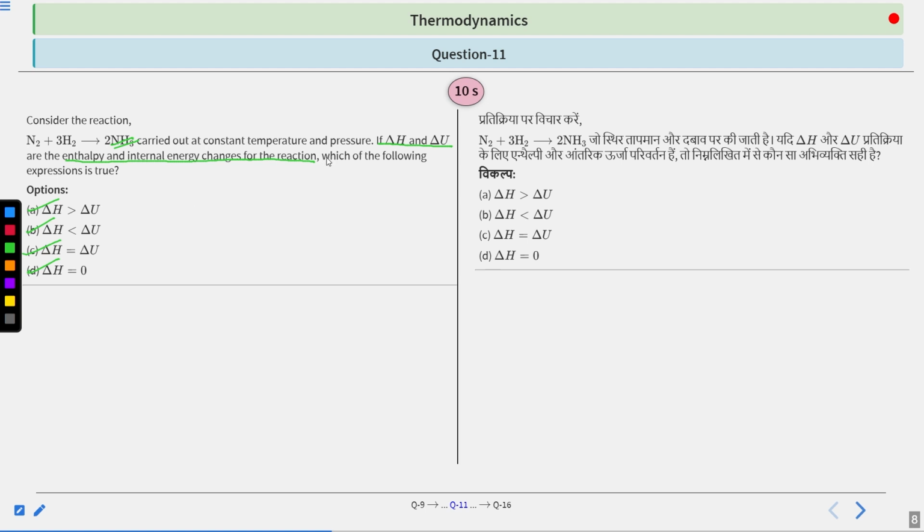If I give you a hint, then I would say that you should use the formula, which is delta H is equal to delta U plus delta Ng RT. You will use this formula, you will simply get your answer. Very easy to solve. One more thing, you should be aware about the states of each of these. If you don't know, it is gaseous, gaseous, and gaseous. These three are in the gaseous state.